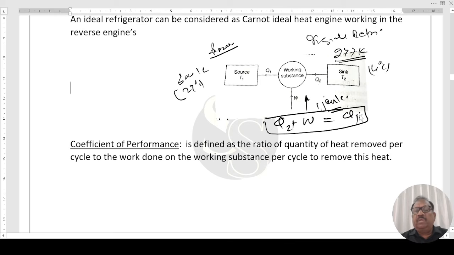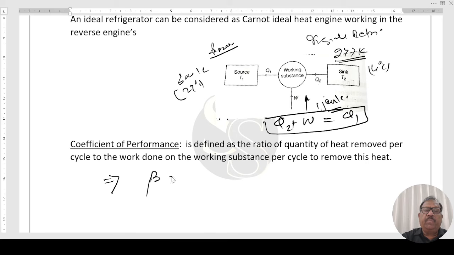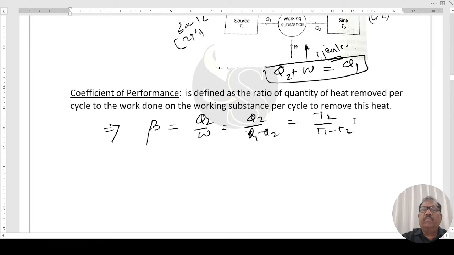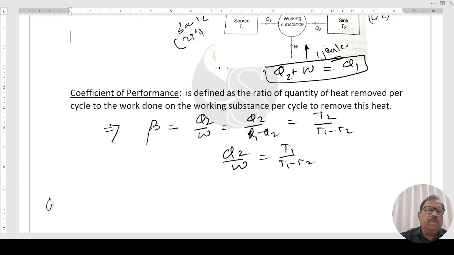What is the coefficient of performance? It is defined as the ratio of the quantity of heat removed per cycle to the work done on the working substance per cycle to remove this heat. It is denoted by beta equal to Q2 upon W, that is Q2 upon Q1 minus Q2, that is T2 upon T1 minus T2. As we have to find the Q1,